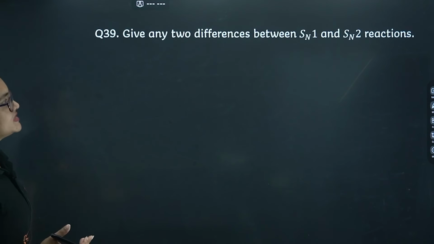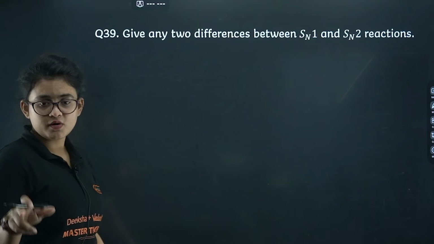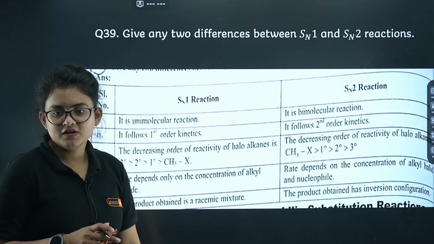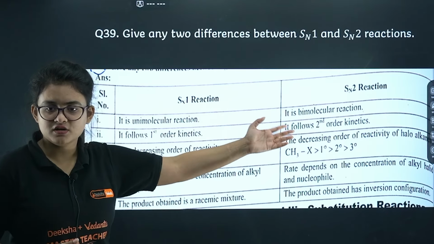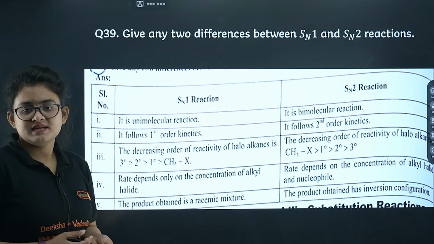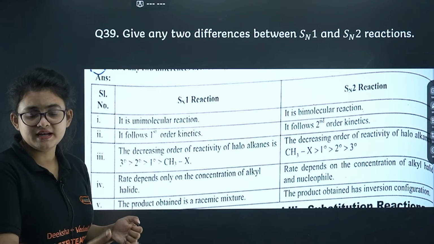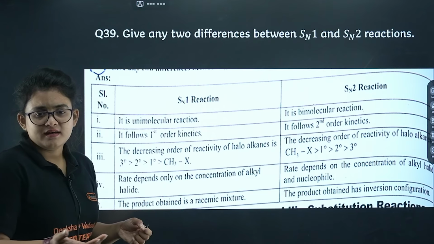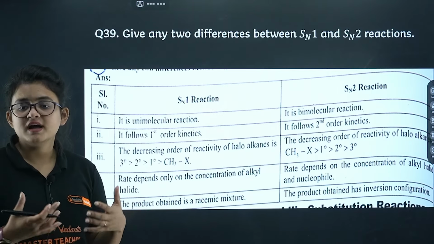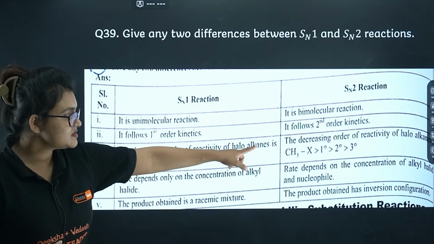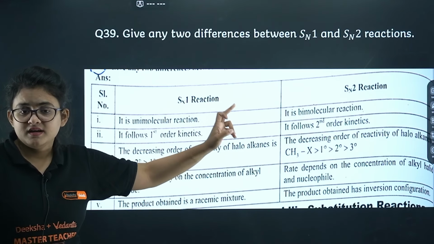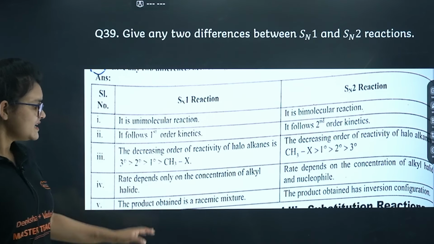Give two differences between SN1 and SN2. Very important question. First is unimolecular, that one is bimolecular. This is first order kinetics, that is second order kinetics. Here you can write the reactivity order: for SN1 the reactivity is maximum for 3 degree, then 2 degree, then 1 degree, then methyl halide. Okay, why? Because it proceeds through a carbocation intermediate, while SN2 doesn't proceed through a carbocation intermediate, but rather the steric factor takes over there. I guess it's clear.